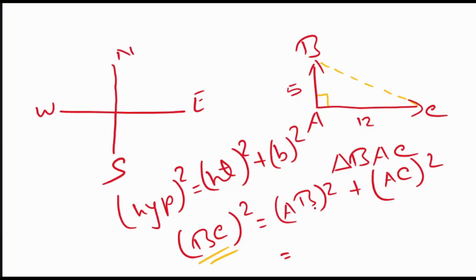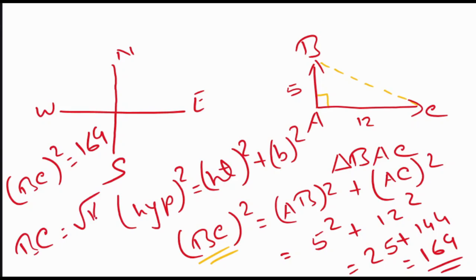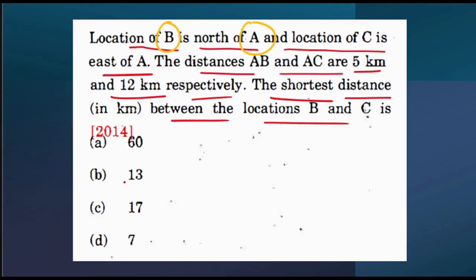You know the value of AB and AC. AB is 5, so 5 square plus AC, which is 12 square, which is 25 plus 144, which is nothing but 169. That means BC square is equal to 169. Then BC will be root of 169, which is 13. So my final answer is that the shortest distance between the locations B and C is 13. This option will be my answer.